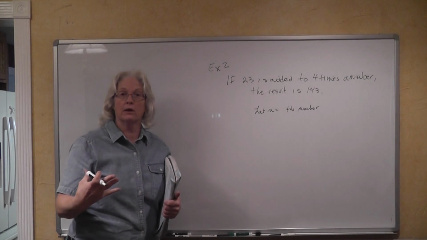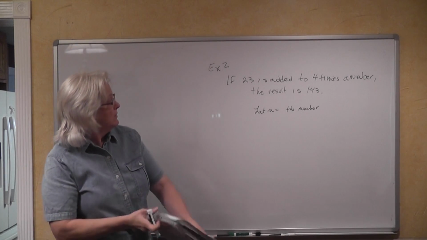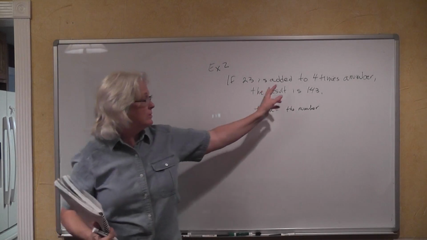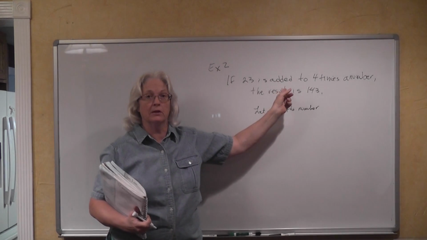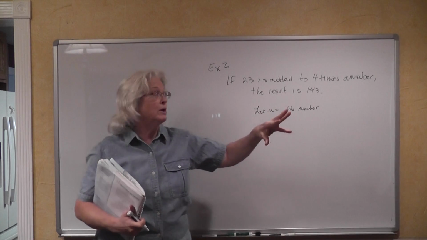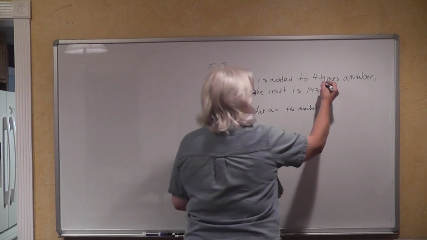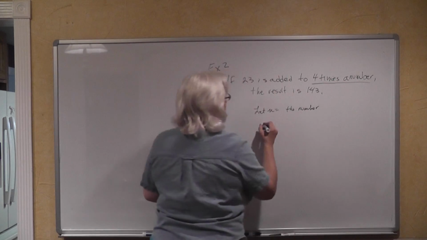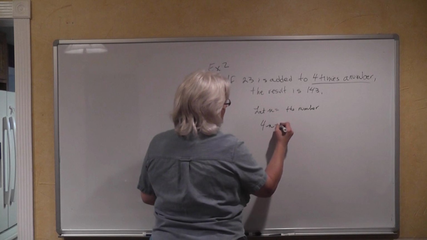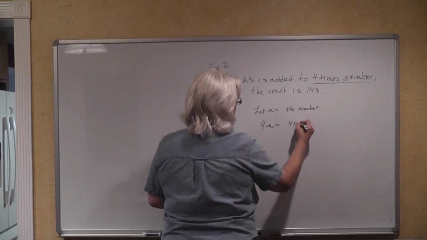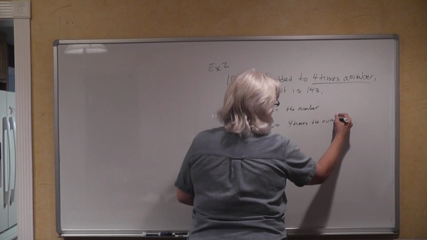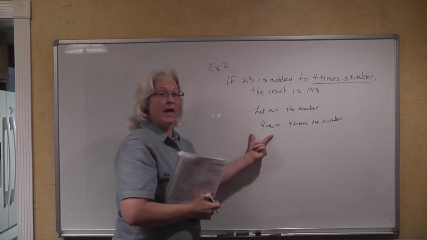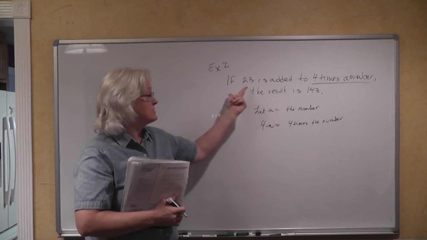What else are they talking about in our problem? 23 is added. Well, we know we're going to have addition. We're going to add 23 to something. What are we going to add 23 to? We're going to add 23 to 4 times the number. So 4n would be 4 times the number. And we're going to add 23 to this.